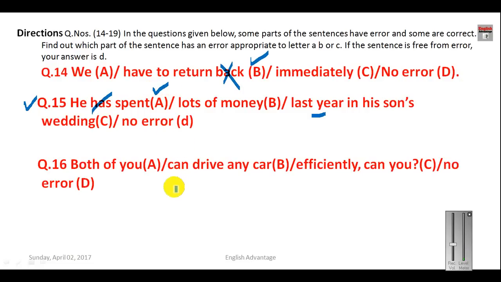Now let us see the question number 16. Both of you can drive any car efficiently, and can you? So this question belongs to the question tag part. In question tag, when the statement is affirmative, question tag is always negative. So both of you can drive any car efficiently, can't you? That is how you will correct this sentence, and here your answer will be C.